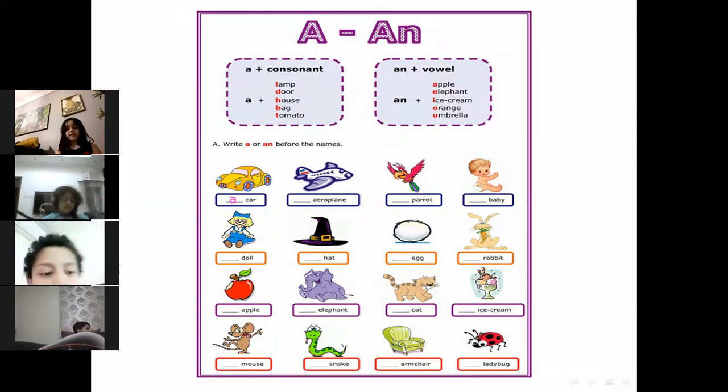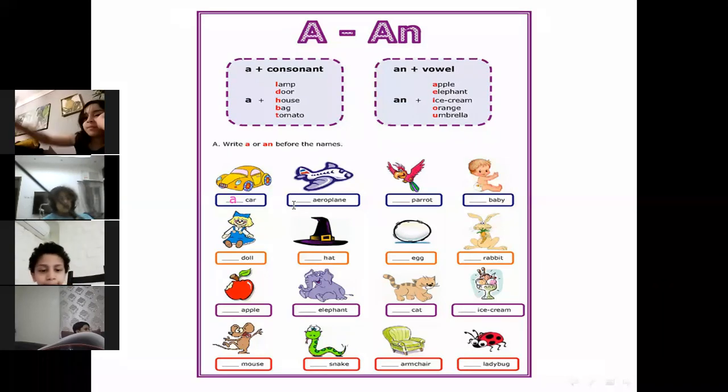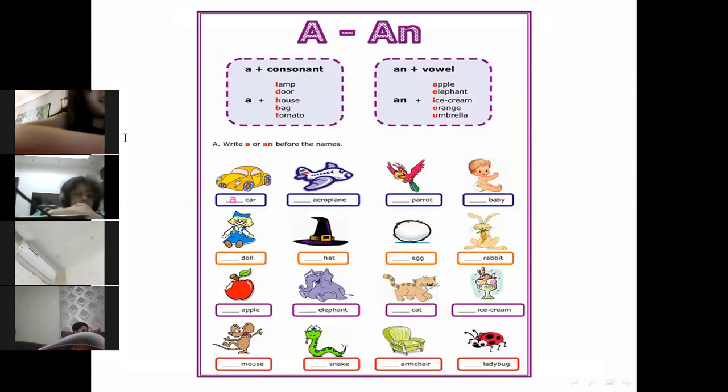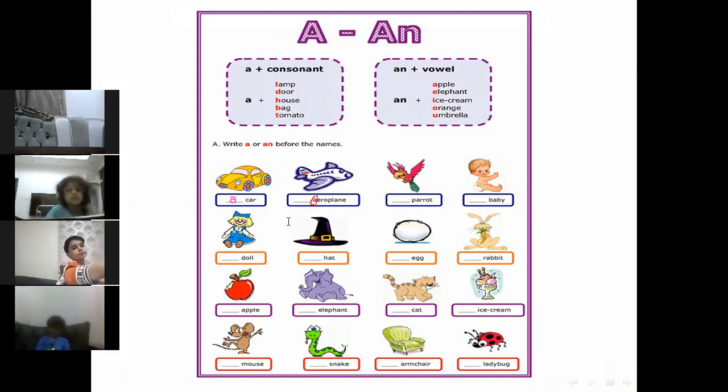Hisham. Aeroplane. A or N? Lina. Aeroplane. A or N? A. The first letter is A. Yes. And the A is a vowel. So what will we put, A or N, before the vowel? An.